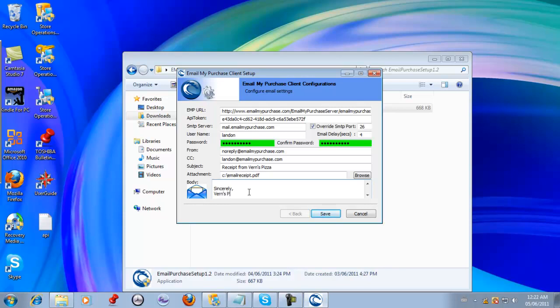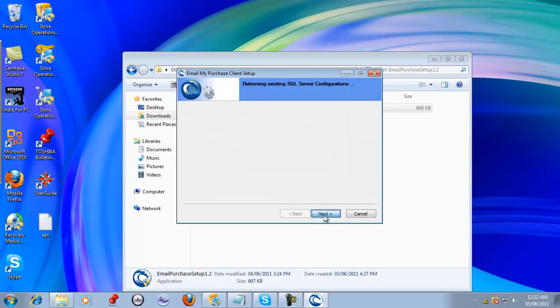And I'm just going to add here my business contact information, and as well I'm going to put our company's website, and this website is hyperlinkable when your customer receives that receipt. Let's go ahead and press save.